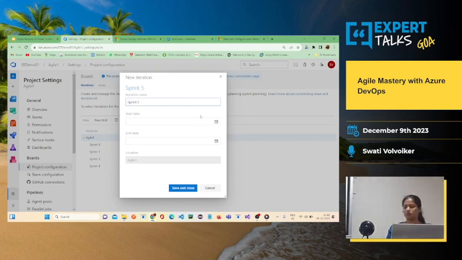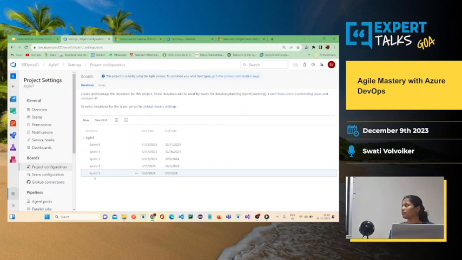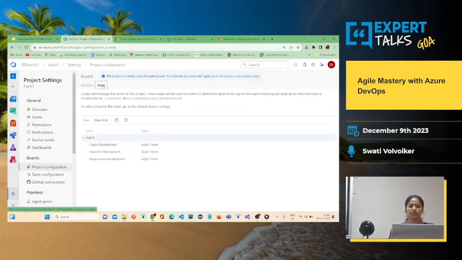You can name your sprint and you can set the date and you can save and close. A sprint will get created over here. Okay, and similarly, now the whole project, the project that I have considered over here is an e-cart project, shopping, to give you an example. So there are 3 features basically I have considered: login, registration, and the payment feature.